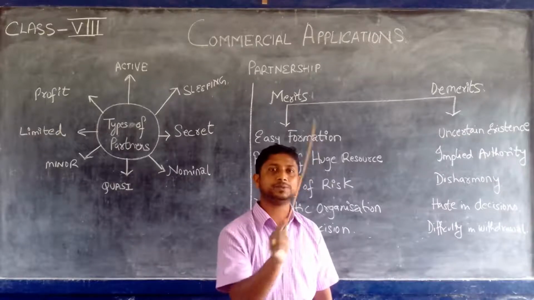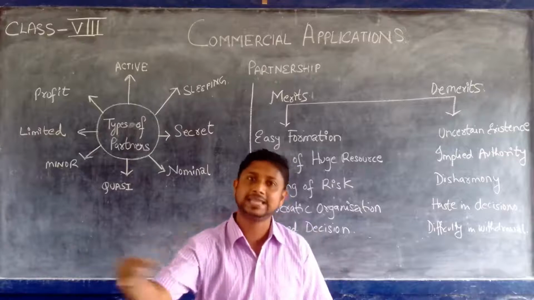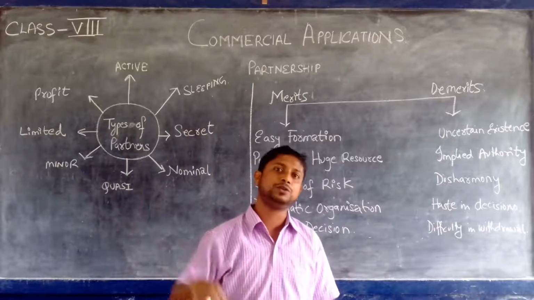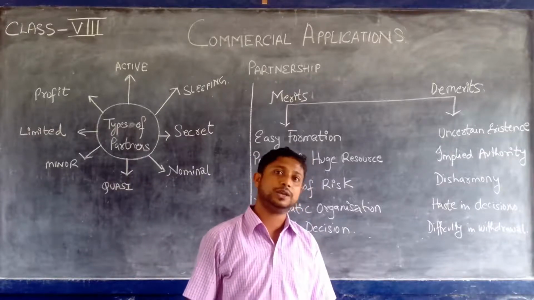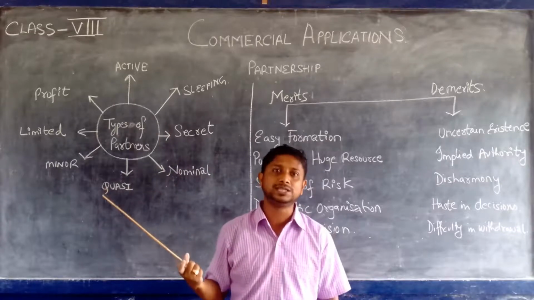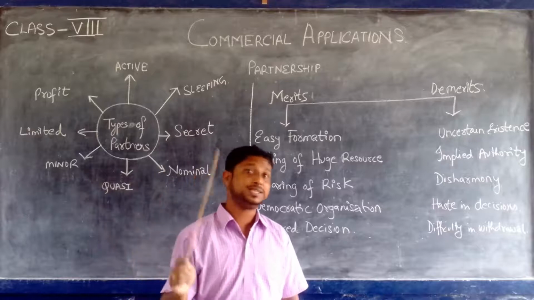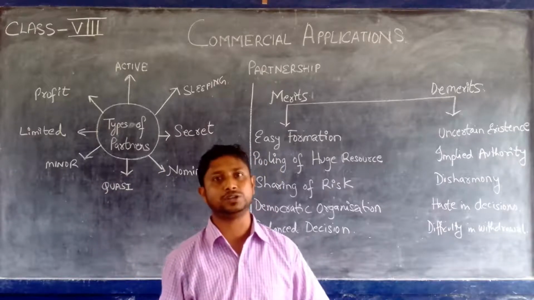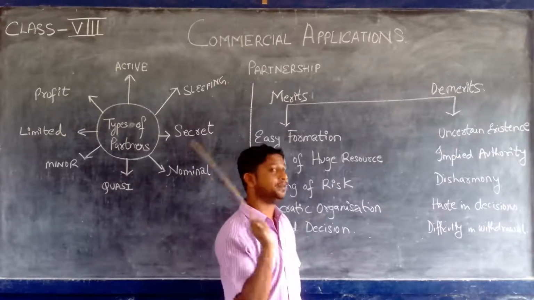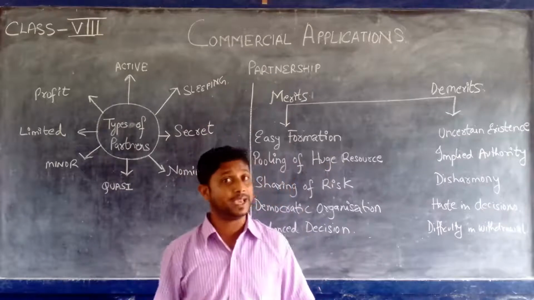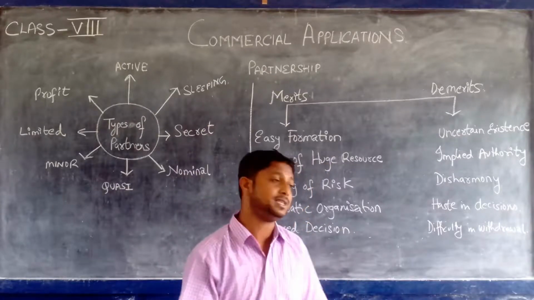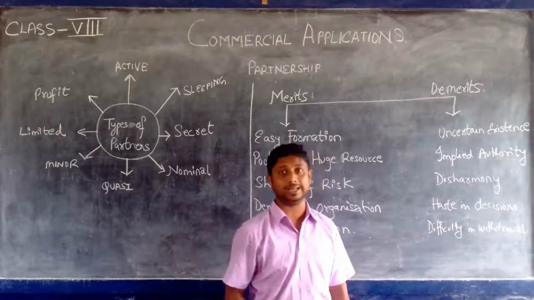Suppose A and B were partners and C was admitted, but after a few years C doesn't want to continue. If C wants to withdraw the share of capital he had invested, C cannot just pull out his resources. C needs the consent of A and B, and if A and B don't give consent, then C cannot withdraw his share immediately.